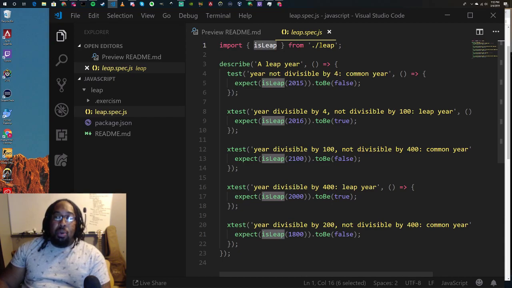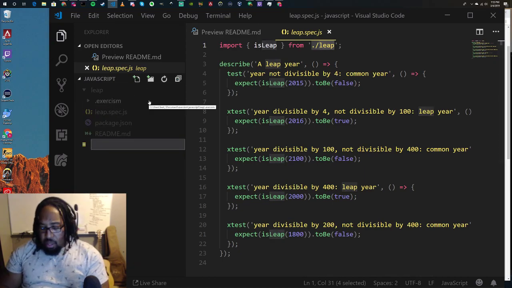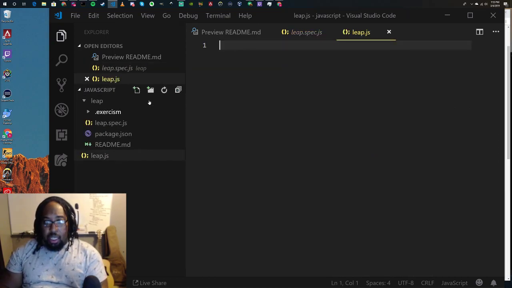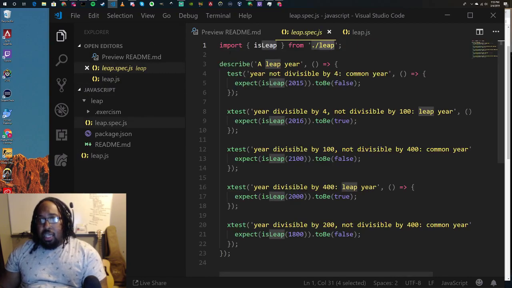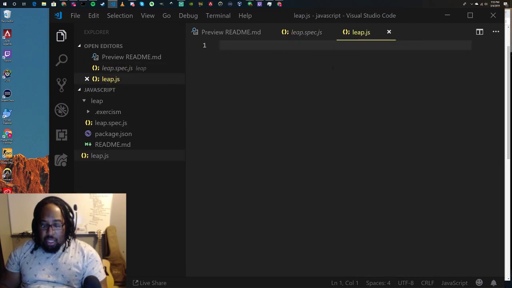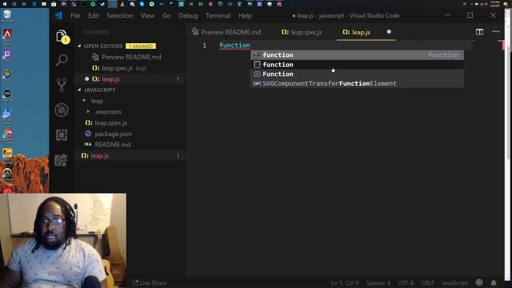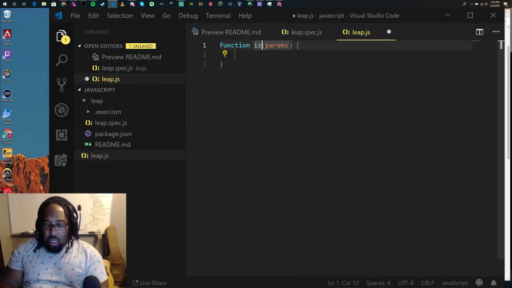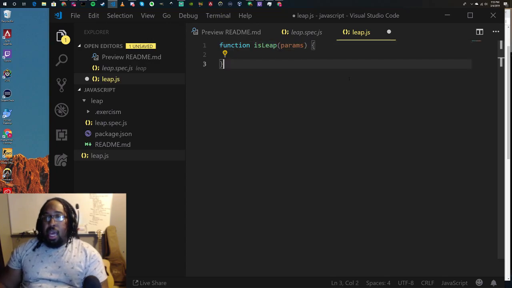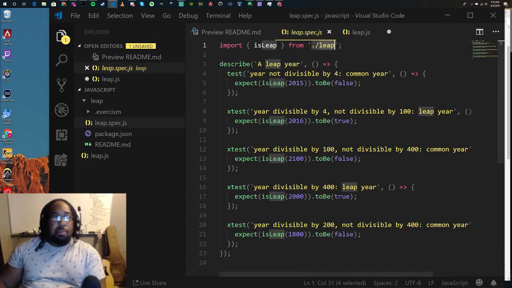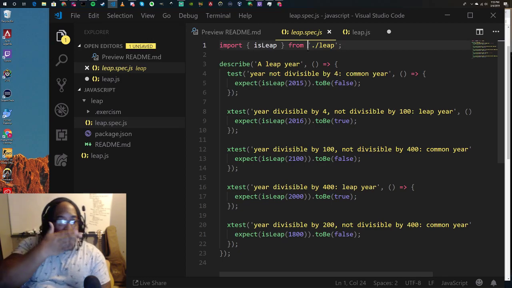So that's what we're referencing there. That lets us know that we need to create a file for this to work, called leap.js. And let's do that first. Let's create a file called leap.js. And in that file, we need to create a function called isLeap. And we're going to export this later. But yep, that's what it's referencing there.